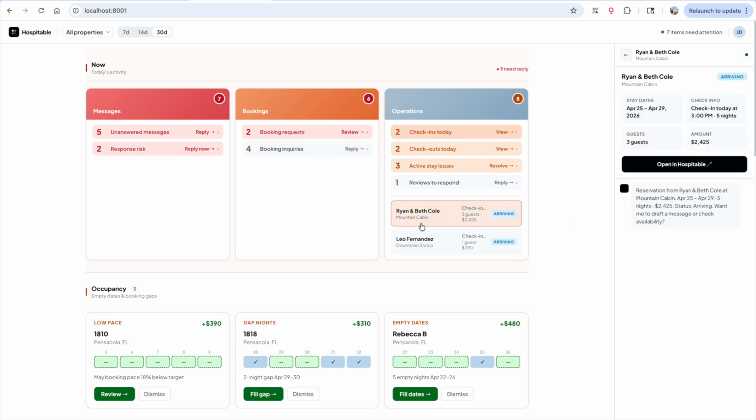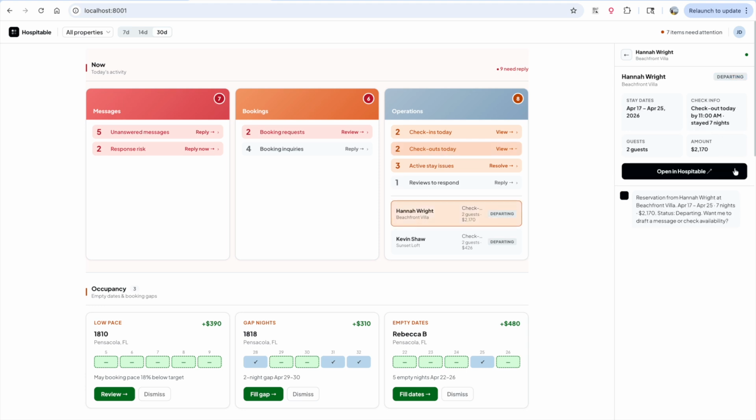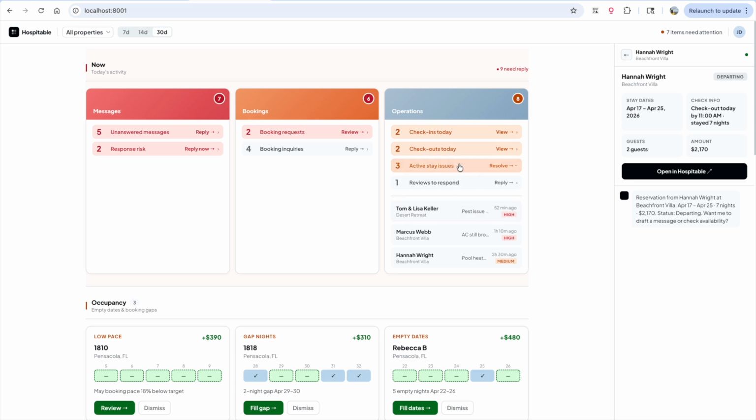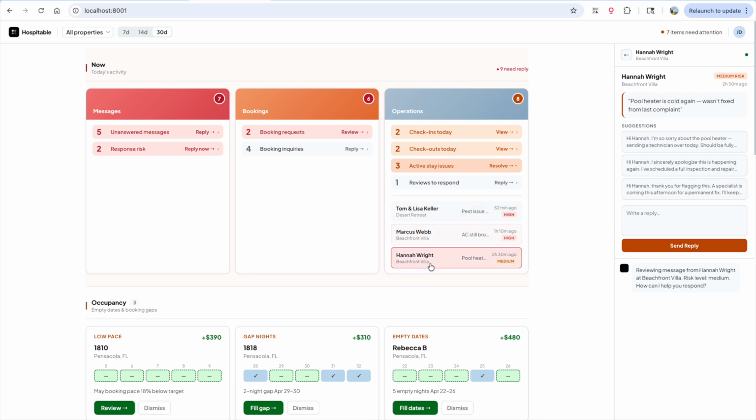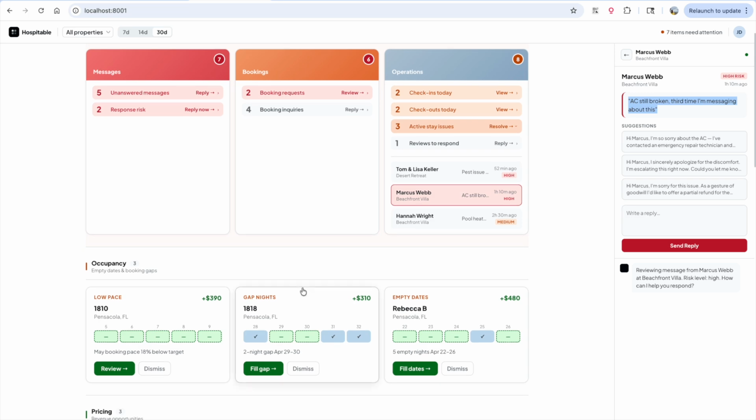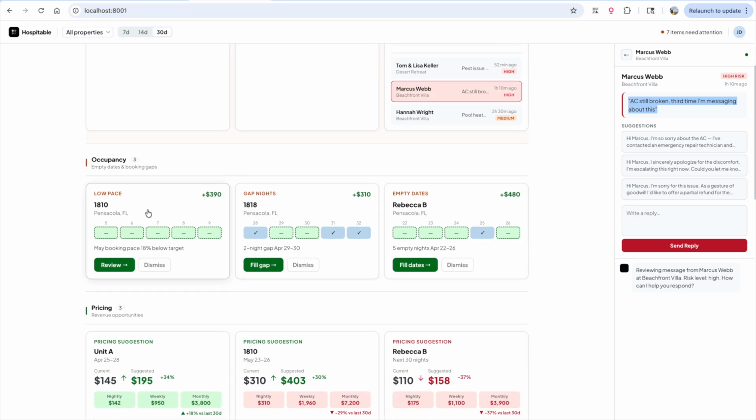Check-ins, not much we can do over here other than a reminder that it's happening. Same thing with the checkouts, and active stay issues are also important. Based on conversations, we can see that there are some issues with the AC and pool heater. Those are just generic. Hopefully we won't have too many issues with the AC. We're in Florida, so it's quite important to have AC up and running.